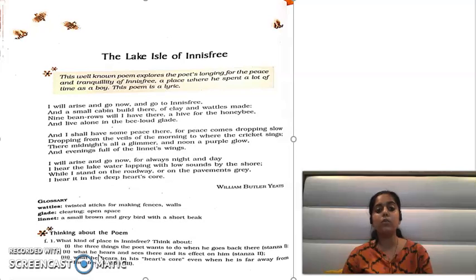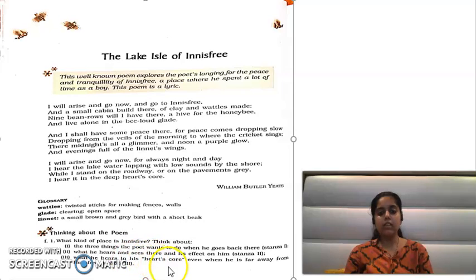Cricket song means what? The cricket is making a noise, and that beautiful noise also looks as if it is a song. So he listens to the cricket song and he looks at the linnets flying in the sky, at the glimmery midnight and at the noon's purple glow.